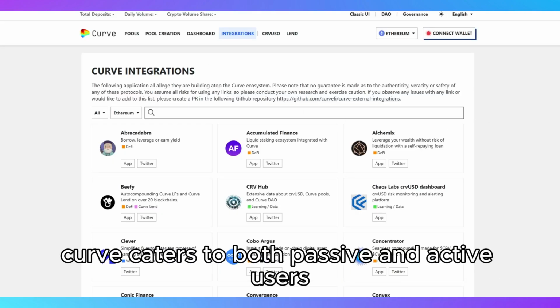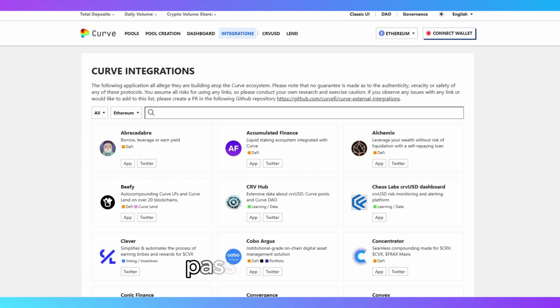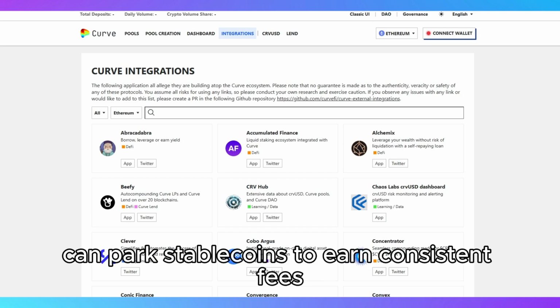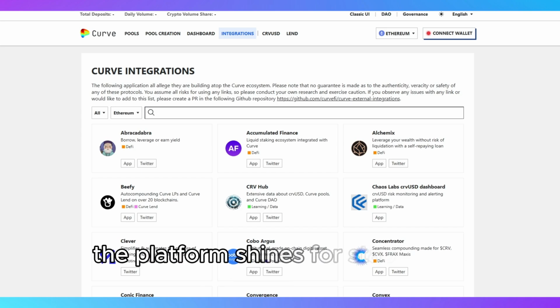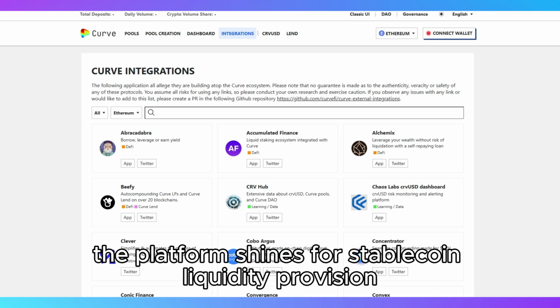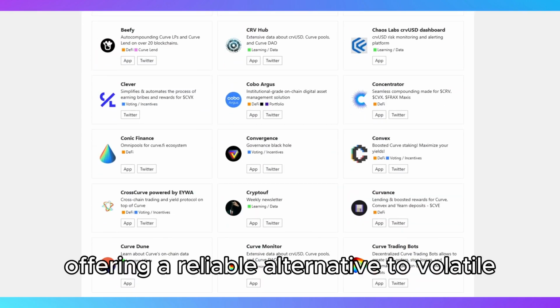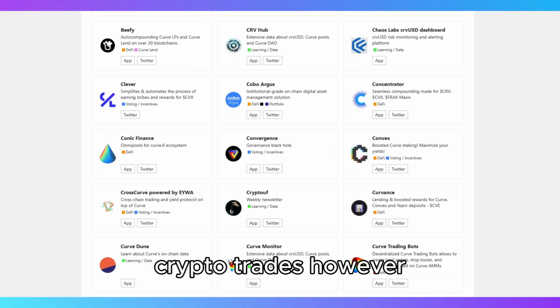Curve caters to both passive and active users. Passive investors can park stablecoins to earn consistent fees, while active traders benefit from low slippage swaps. In my experience, the platform shines for stablecoin liquidity provision, offering a reliable alternative to volatile crypto trades.